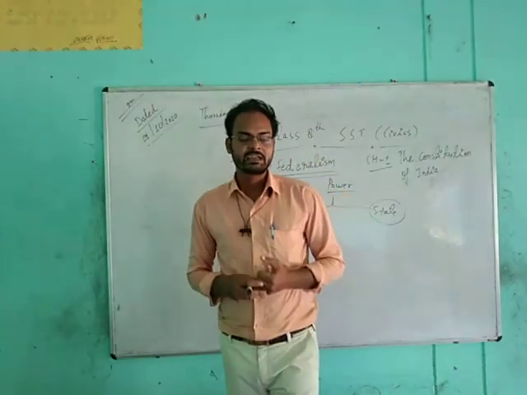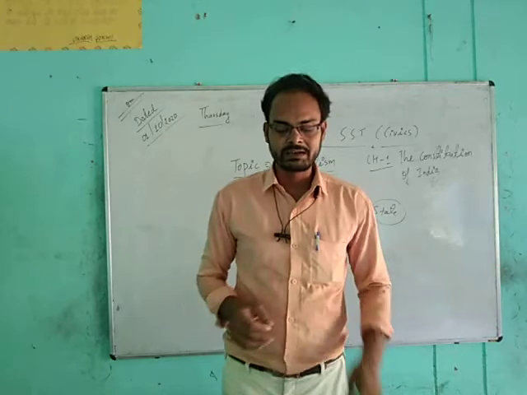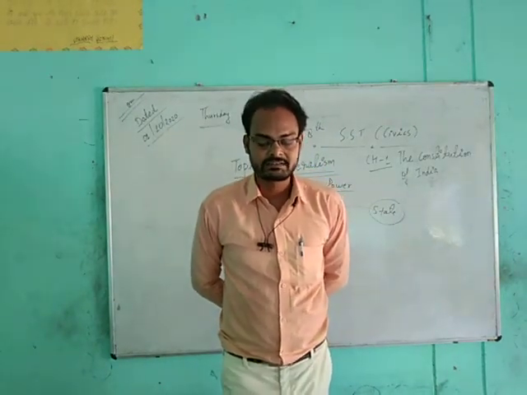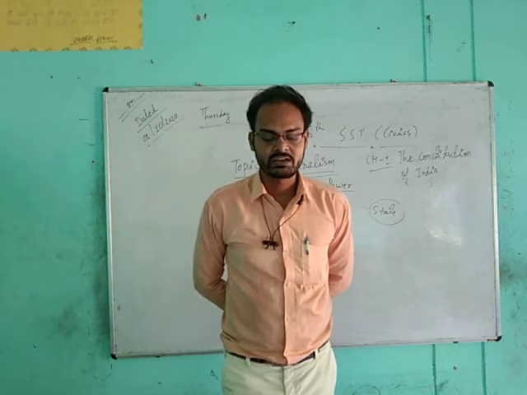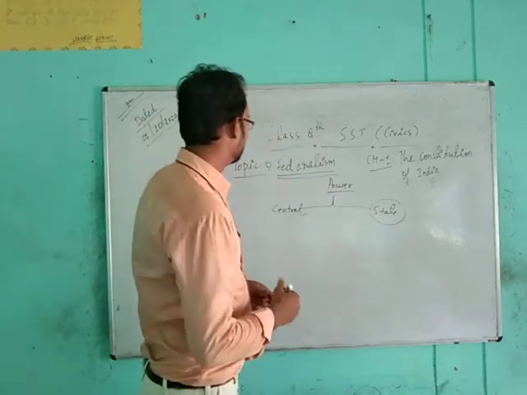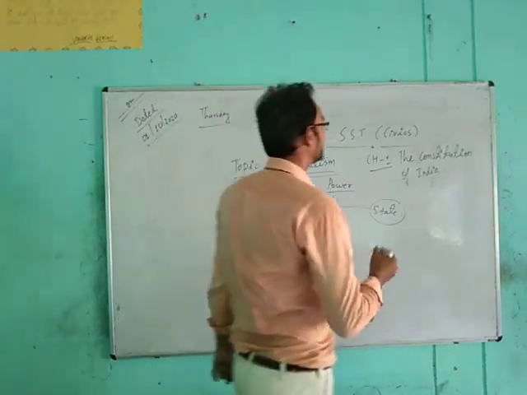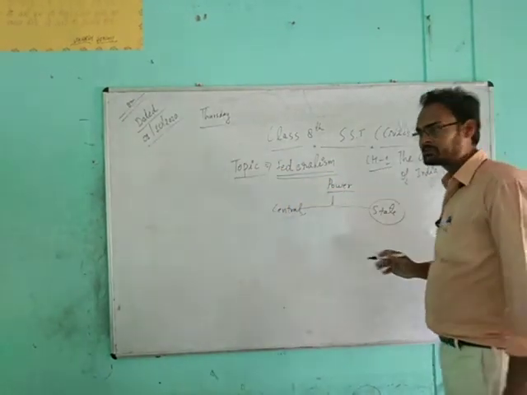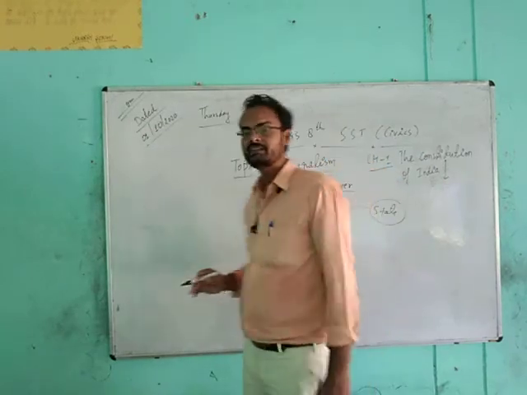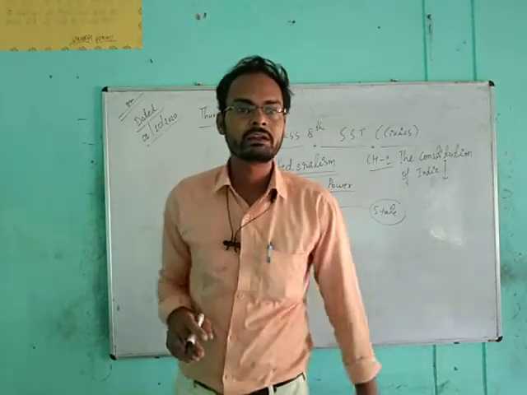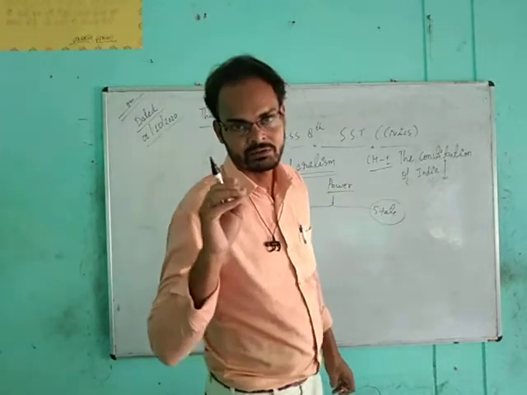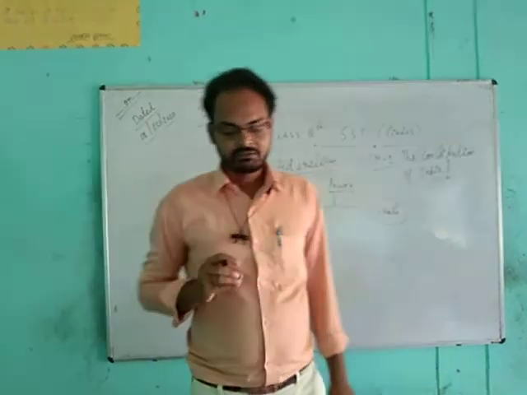So students, India has a federal form of government. The power of governance is divided between the central and state governments. The president is the constitutional head of the country. That means all constitutional responsibilities and power are held by the president.